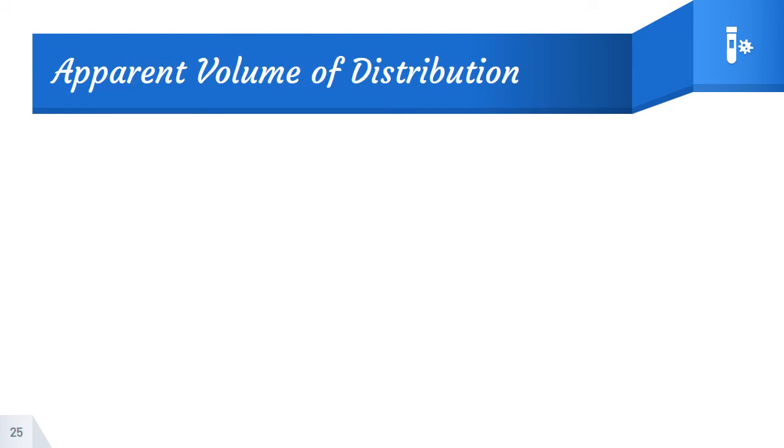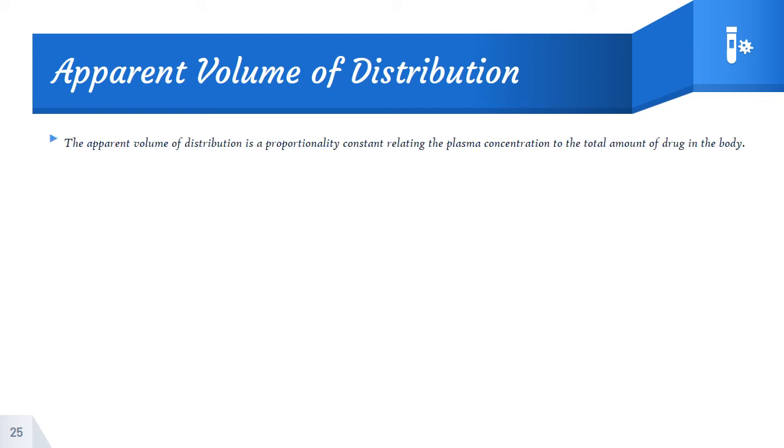Well, let's move on to the next content of today's presentation, apparent volume of distribution. A drug in circulation distributes to various organs and tissues. When the process of distribution is complete, or when it has equilibrated, the different organs and tissues contain various concentrations of drug, which can be determined by the volume of tissue in which the drug is present.